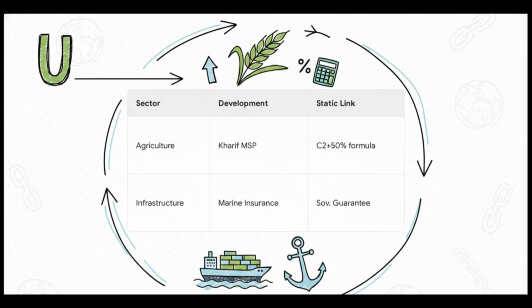In agriculture, the new Kharif MSP was hiked, explicitly targeting returns roughly 50% over the cost of production. This is a direct link to the Swaminathan Commission's C2 cost formula. Then, on the infrastructure front, India just launched the Bharat Maritime Insurance Pool, backed by a massive sovereign guarantee. Why? Because the crisis in West Asia has completely disrupted global supply chains and sent insurance costs skyrocketing, which forced IRDAI to step in and secure Indian-flagged vessels.